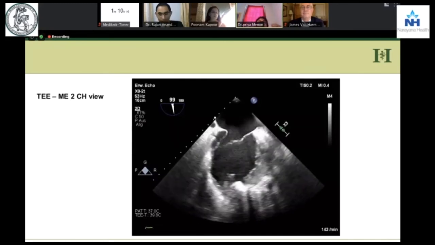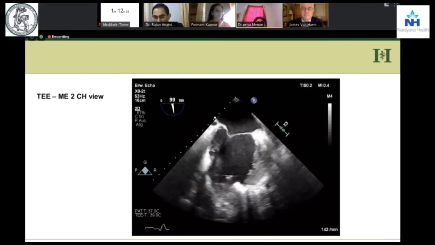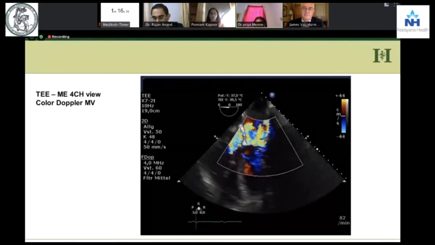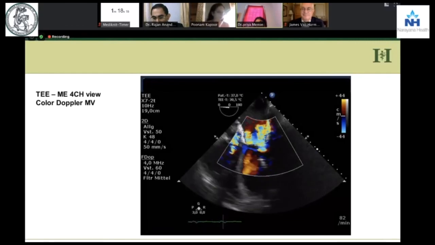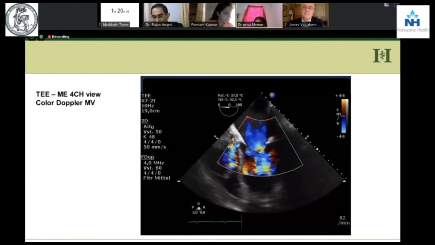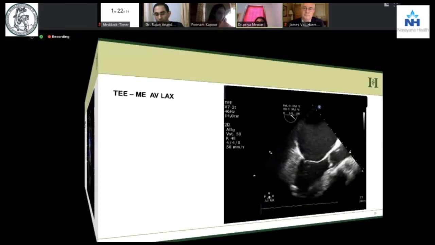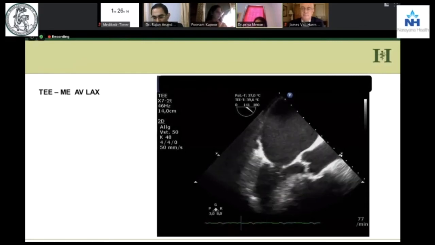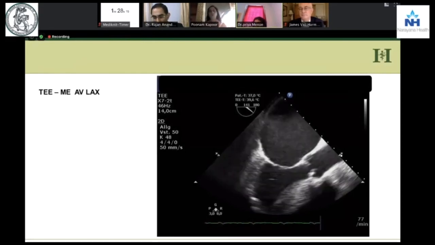So you have a 2-chamber view. You see the LV is dilated, the mitral valve is opening. You have your 4-chamber view, and you see that there is a mitral regurgitation. And here you have an aortic valve which is opening with each and every beat. So after your LVAD lecture, you know that this is not right, what is happening here.